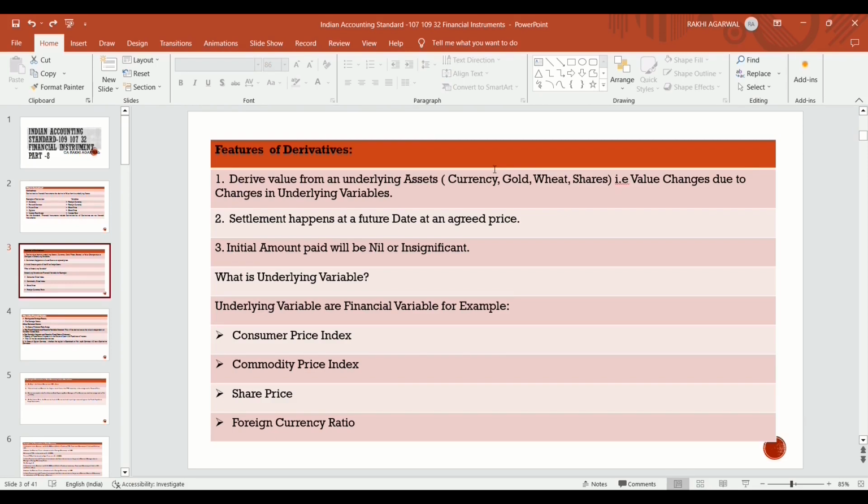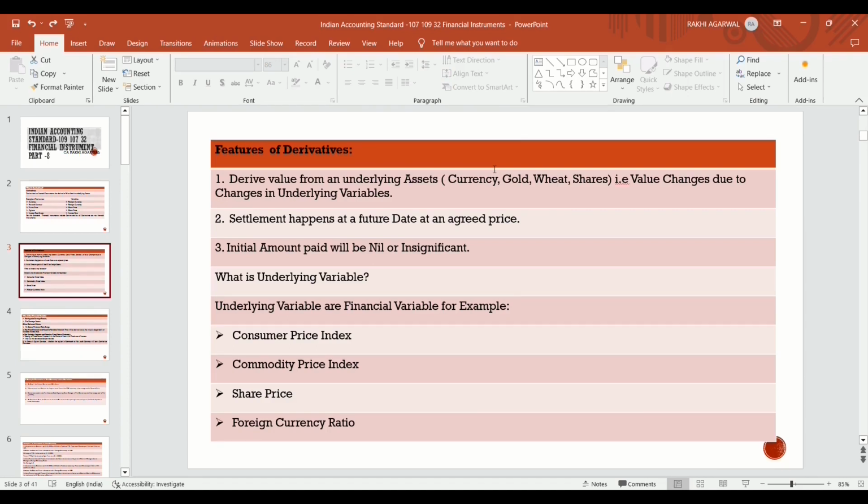So, what are the characteristics? It derives its value from the underlying asset. Settlement always happens at a future date at the price decided today, and the initial amount paid will be nil or insignificant. At the time of making the contract, no initial amount or margin money is required to be paid, or if paid, it will be insignificant.